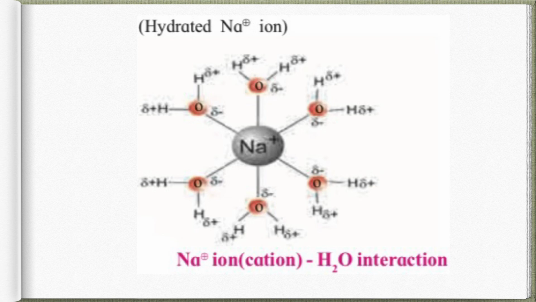So I can say water is a polar molecule having separation of charges. Now Na plus is a positive species, so the positive species will attract the negative one. That means the negative end will come and surround the positive species. The negative end of water is oxygen, so that will face towards the Na plus ions.